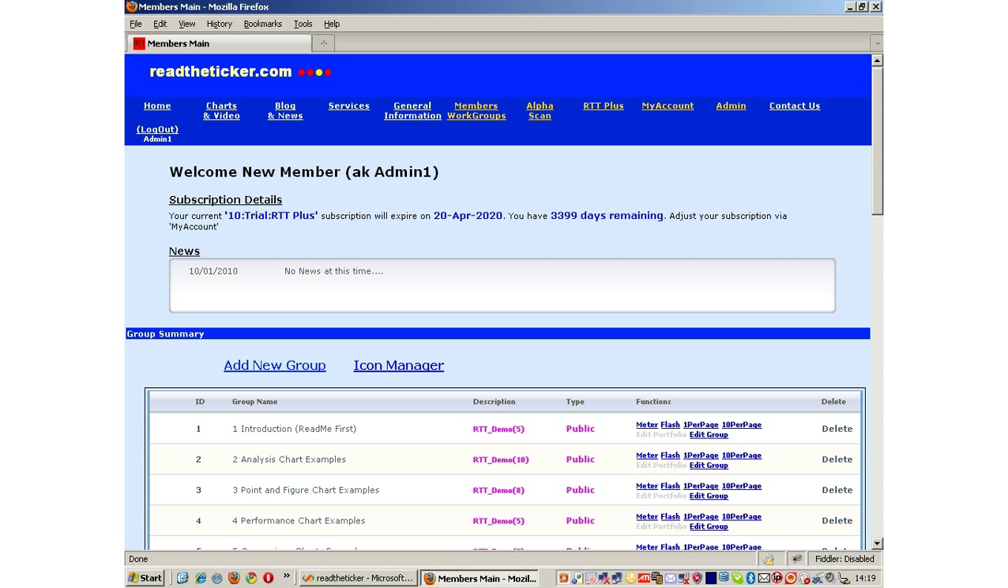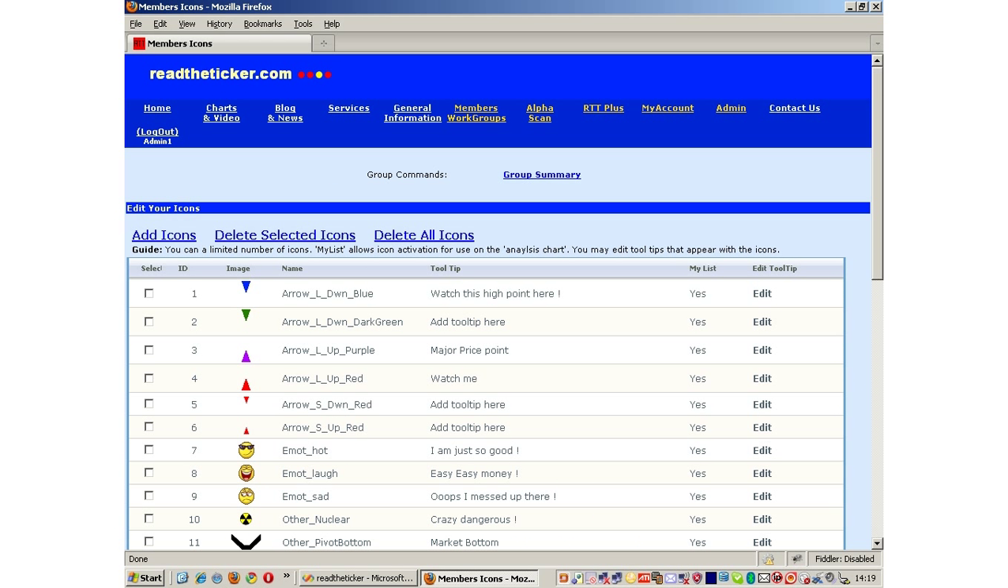Here you see the members information, the news box, and your list of groups. Before we get into the groups, let's have a look at the Icon Manager via the Icon Manager link. The Icon Manager manages the icons that appear in the analysis chart. Here you can add and remove icons from your working list. You also have the ability to edit the icon tooltip. Let's go back to the groups.